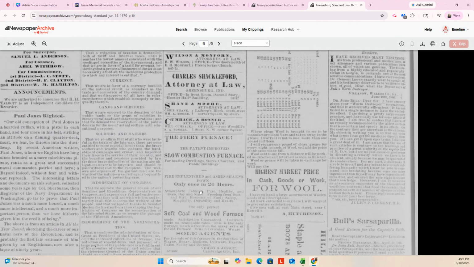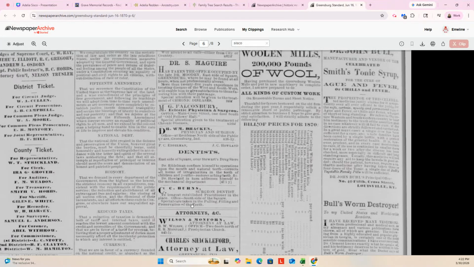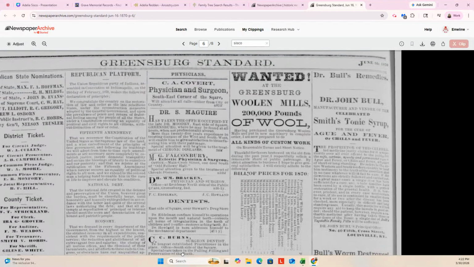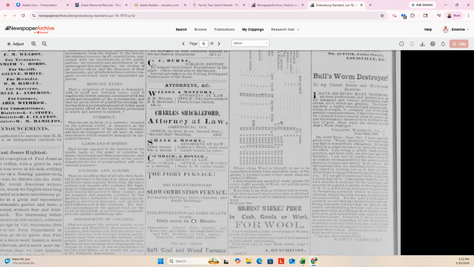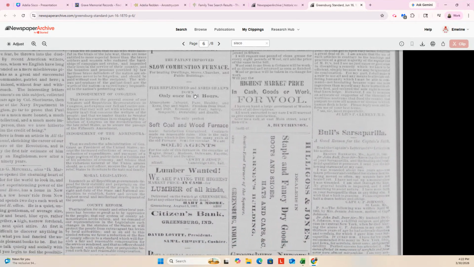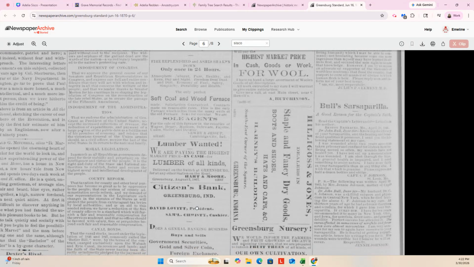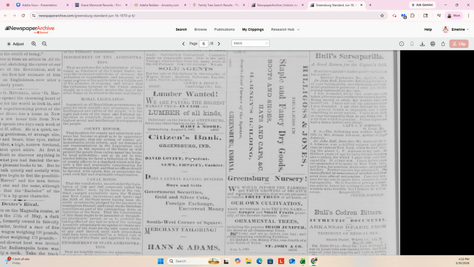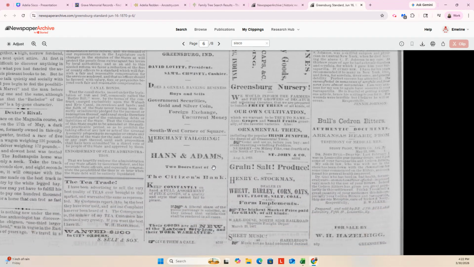Said he was a shoemaker on that one census. So maybe these are all like physicians, dentists, attorneys, wool. Yeah, I'm not seeing it anywhere. I'd really have to scan this page to find that. I'm not seeing anything there.